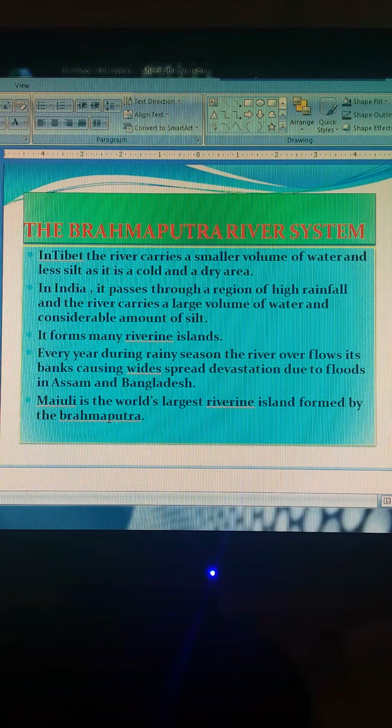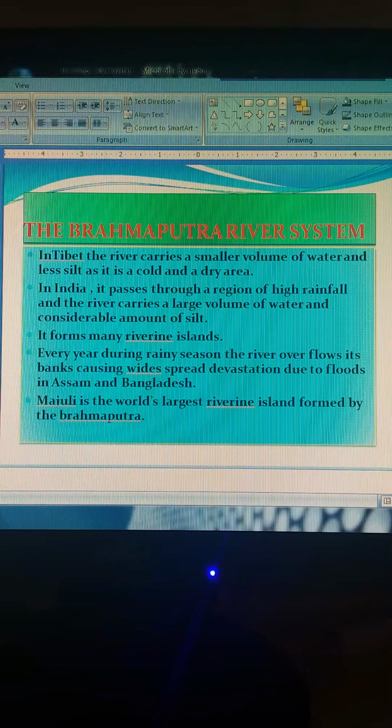Now, in Tibet, the river carries a small volume of water and less silt as it is a cold and dry area. In India, it passes through a region of high rainfall. Here, the river carries a large volume of water and a considerable amount of silt.